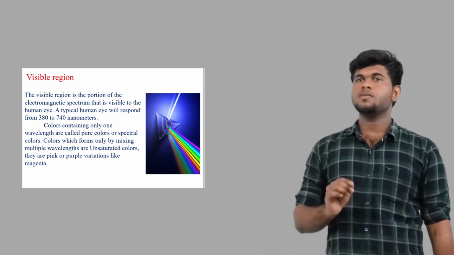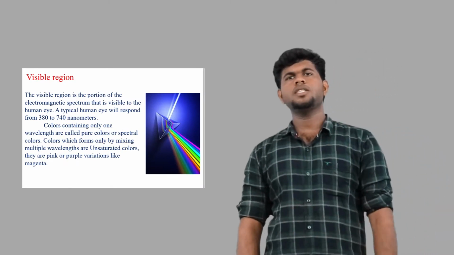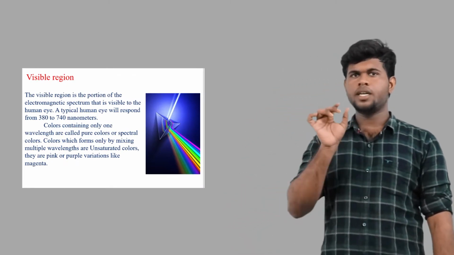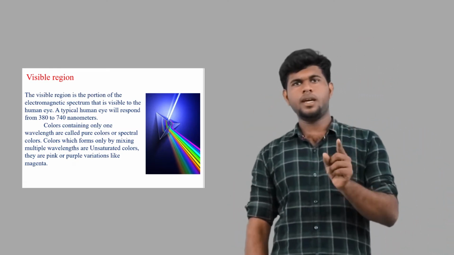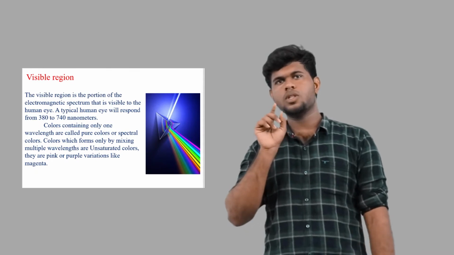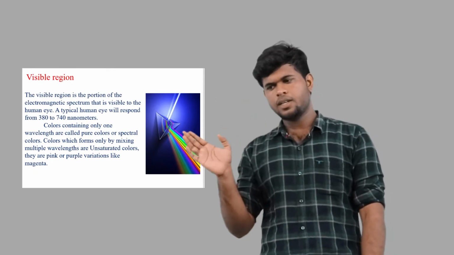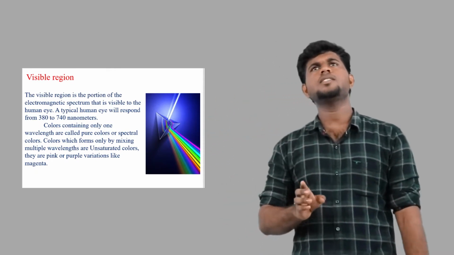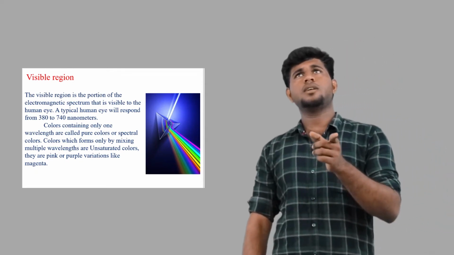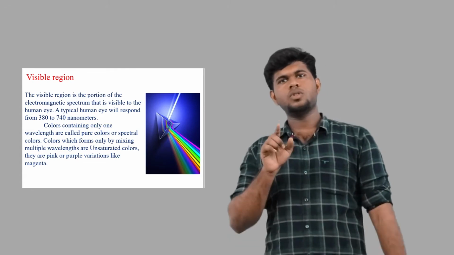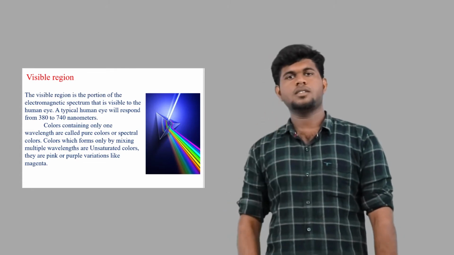Yes. What is the visible region of light? The visible region of light is a portion of the electromagnetic spectrum which is visible to the human eye. A typical human eye can respond to the visible light, which is 400 to 700 nanometers in wavelength, and its frequency is about 430 to 770 terahertz.